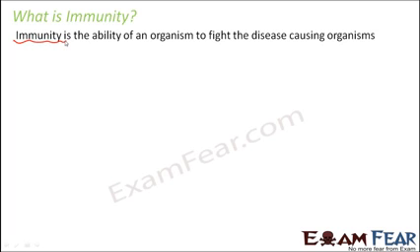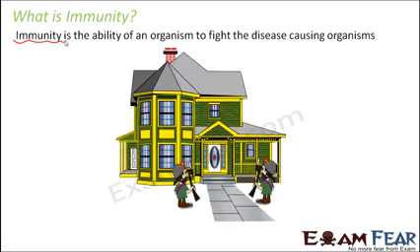When we talk about immunity, think of it in this way. Let us suppose you have a big house, and all your valuables are present inside this house and you want to protect them. So how do you protect them? By keeping security guards outside your house. What is the job of these security guards? To protect your house. So what is the house? The house is our body, and we want to protect our body from any disease causing organisms.